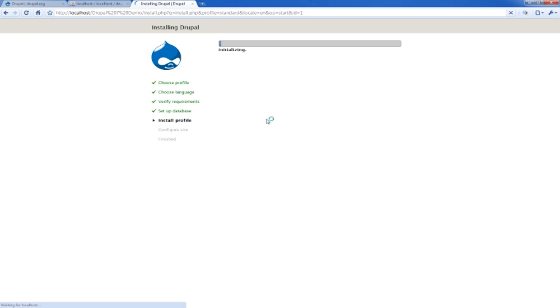So here we go, we're setting up the Drupal site itself. Now this does take a little longer than it did at Drupal 6, but I'm thinking the core files are probably a little bigger now, and so it might take a little longer to get it set up.